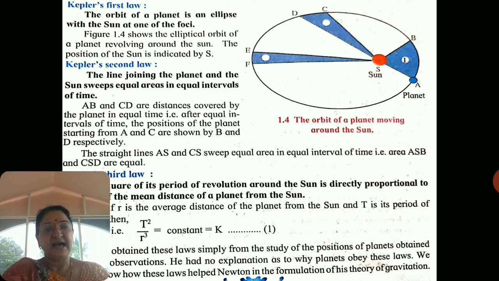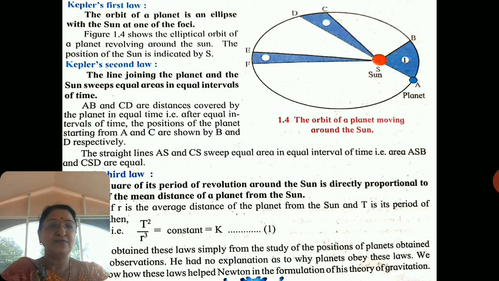The period is the time taken by a planet to complete one revolution around the sun, and generally it is denoted by capital T. According to this law, T square, the square of the period of revolution, is directly proportional to the cube of the mean distance of the planet.